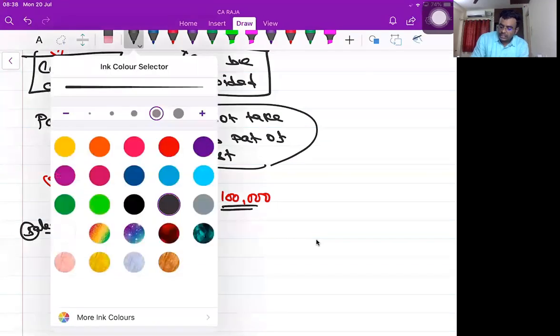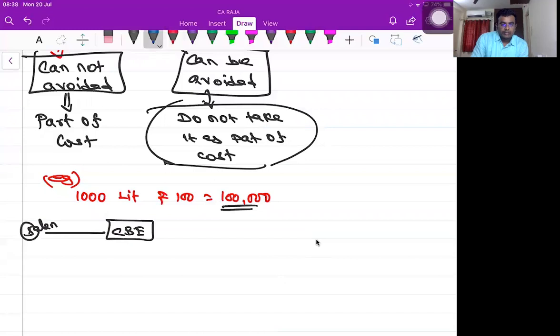When the goods are getting transferred from Salem to Coimbatore, normal evaporation will be there. Yes or no? Yes, sir. I will take it as 5%. It comes to how many liters? 1000 liters into 5%. 50.